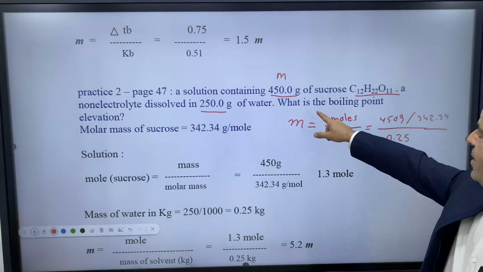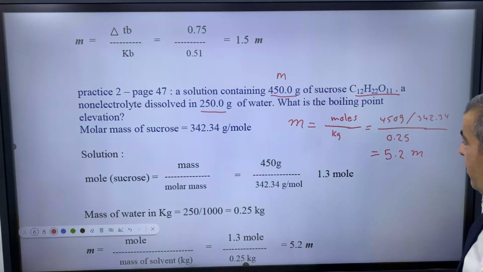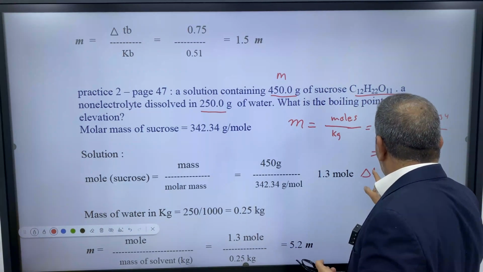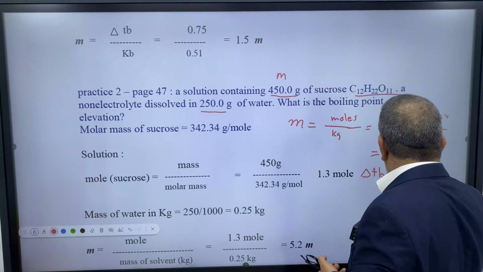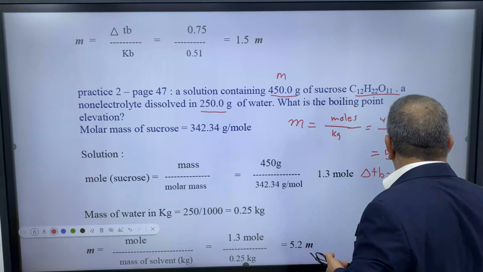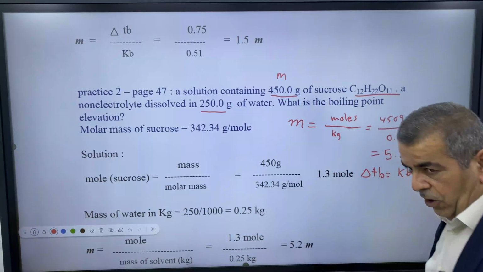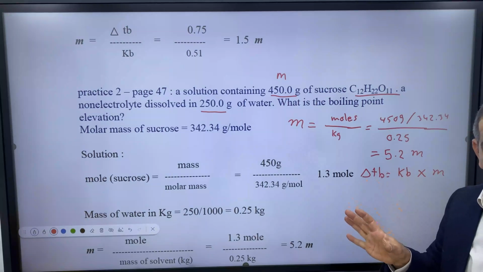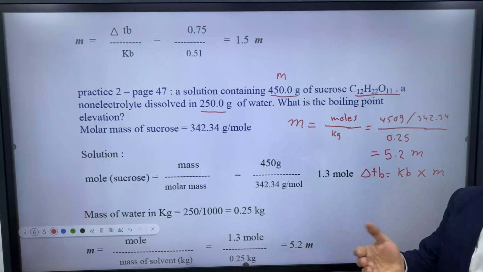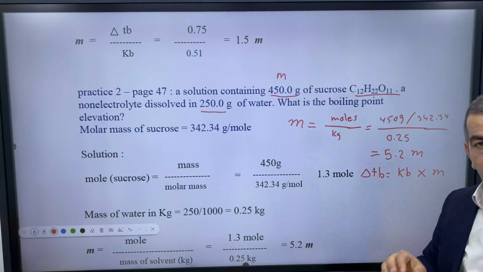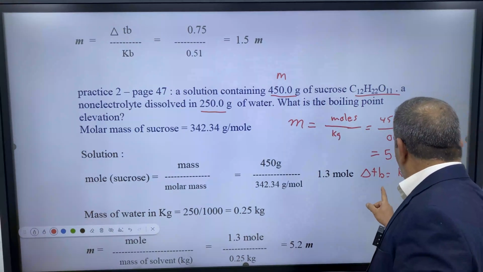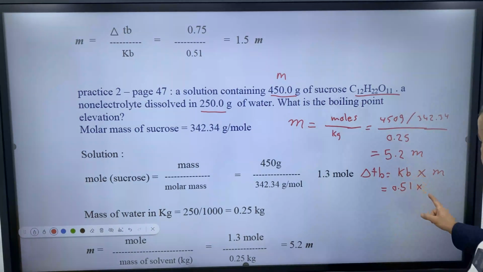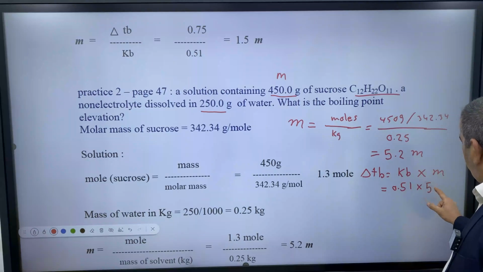Next step. What does it say? What is the boiling point elevation? We have the molality. We're going to check now for the delta TB equals Kb times molar concentration. And we recall that so far we deal with non-electrolytic solutions, because when we reach electrolytic solutions, the relationship will differ a little bit. So we have here 0.51, which is the Kb of water, times the molar concentration we already found, 5.2.